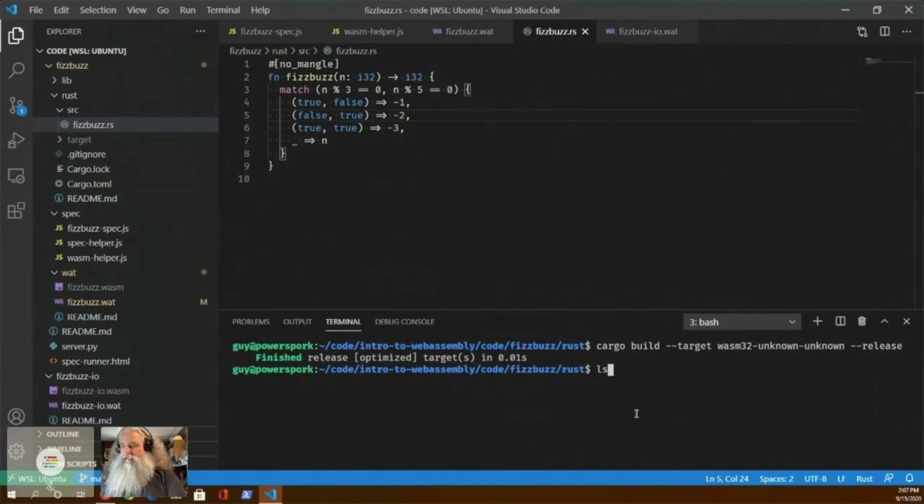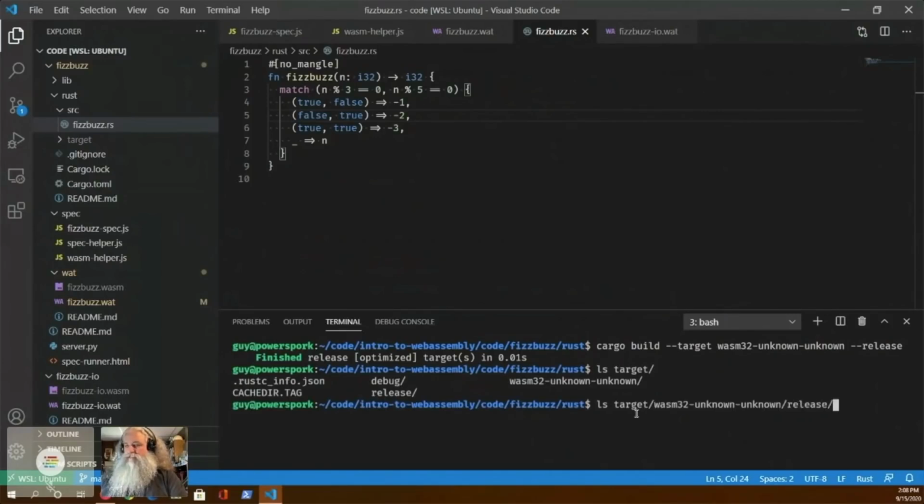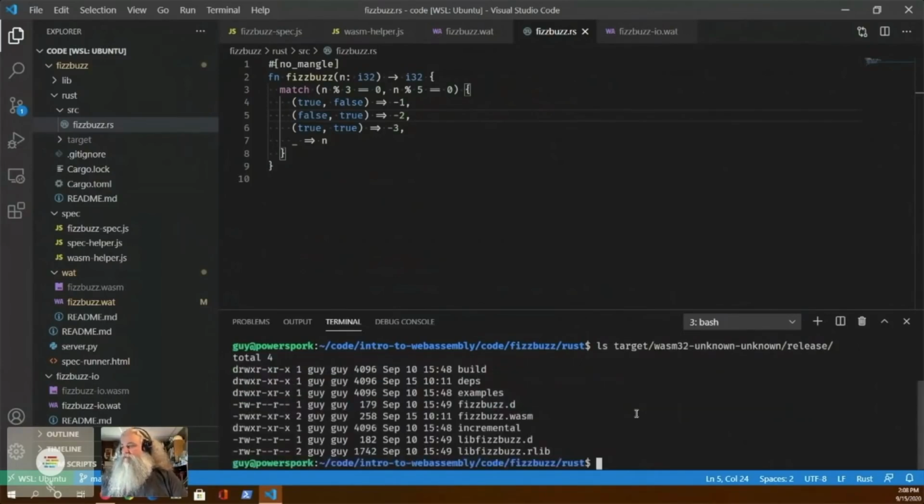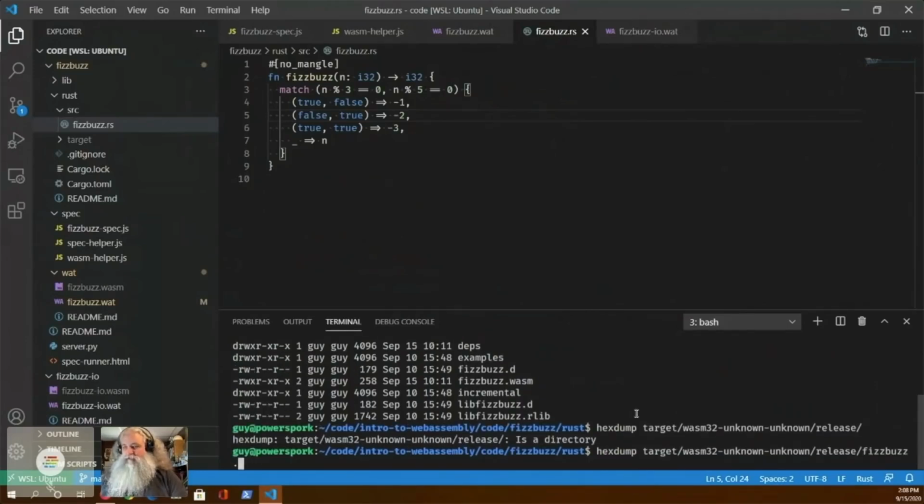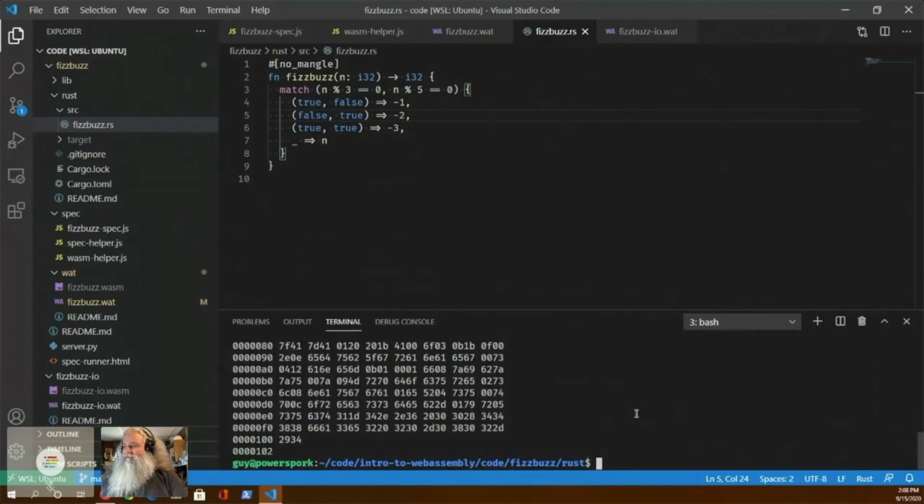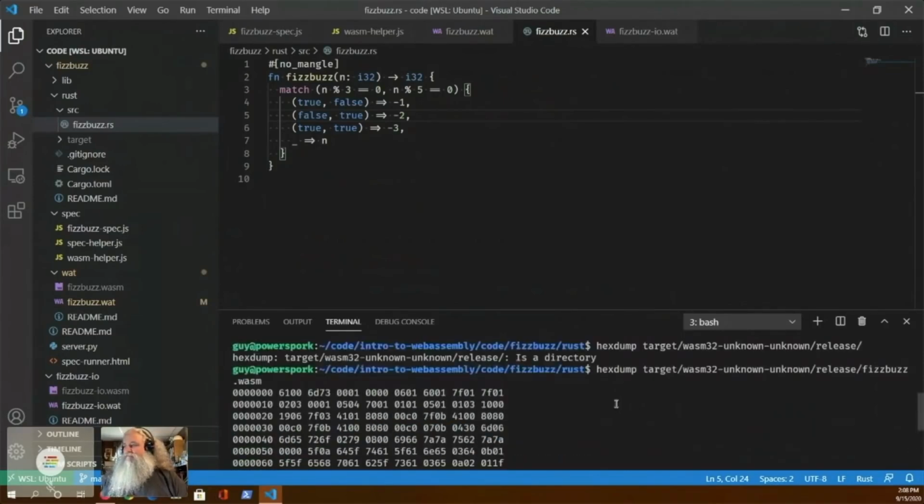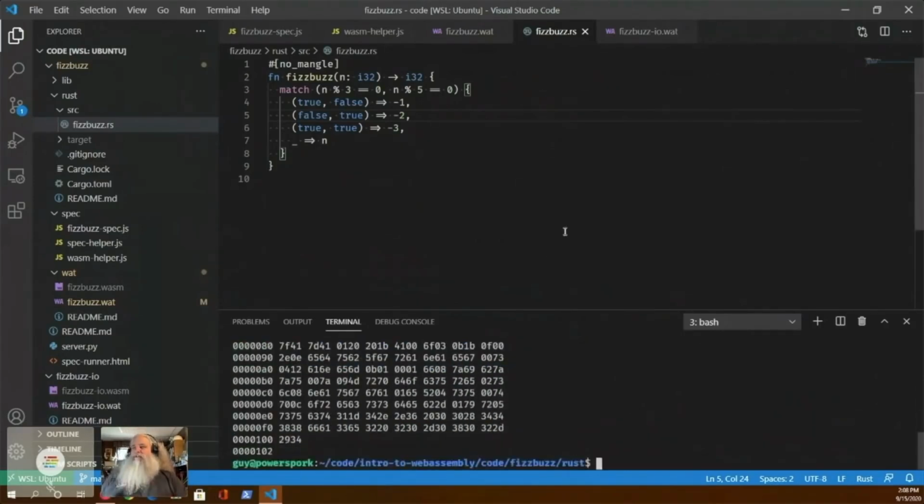If I do an ls target wasm32 release, we can see that we have the fizzbuzz.wasm that is 258 bytes. If I do a hex dump, you can see that that is, yeah, I've got to get an actual file name, don't I? You can see that it's very, very short. And that of course will run as well.